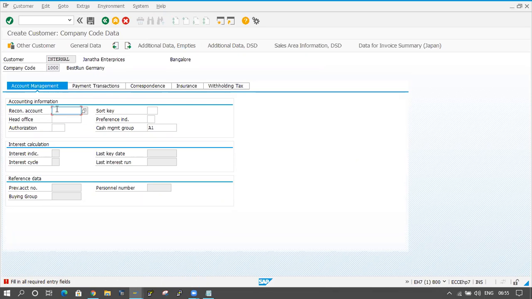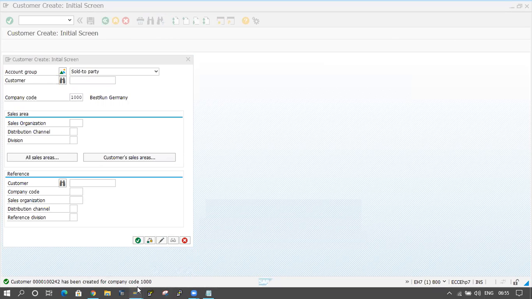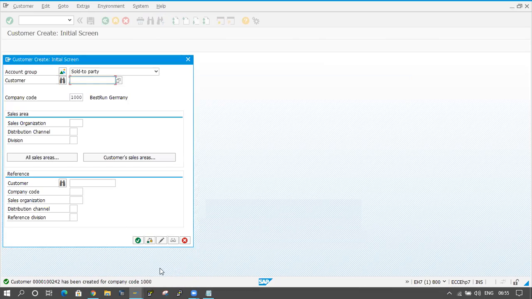Account recon account. Okay, this is a mandatory thing. I am providing something, 140010. Okay, now click on the save button. See, the customer number 100242. Okay, 100242 has been created for company 1000. You can open that one, 100242, in the table level, the KNA1 table, like that.